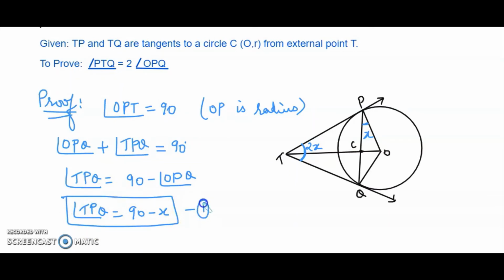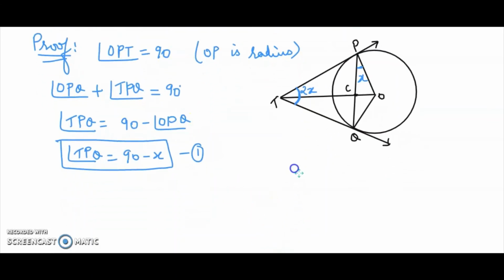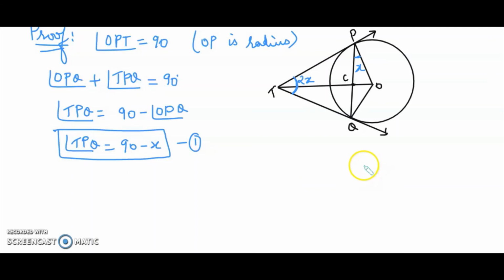So what did I do? I've taken the rule of the radius being perpendicular to the tangent, or the angle between the radius and the tangent is 90. Now I'm going to talk about a slightly different approach where I'm taking triangle TPQ. What do we know about triangle TPQ? Yes, TP is equal to TQ because tangents from an exterior point are equal.